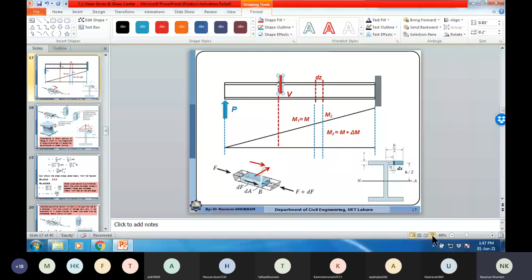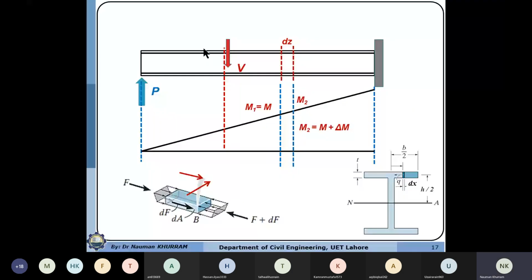So let's suppose we are having a cantilever beam which is comprised of an I section. It is subjected to a point load at the free end. Maybe it is subjected to UDL load, and this point load is acting upward. So when this load is acting upward, we will have tension at the bottom surface and compression on the top, because if a load is acting upwards, it will produce this positive bending moment.